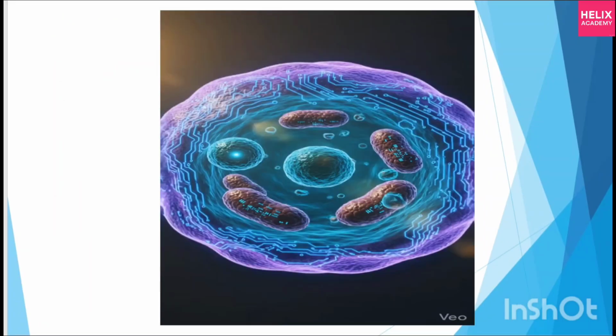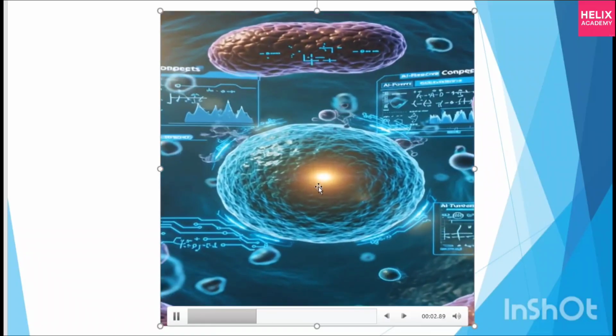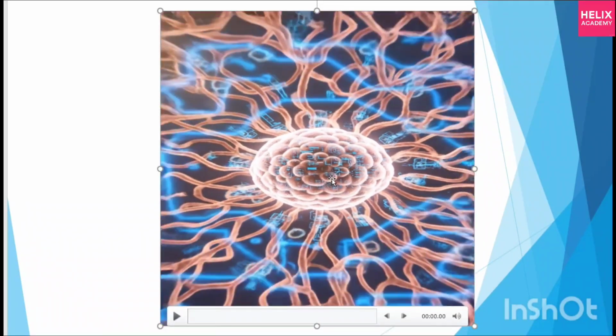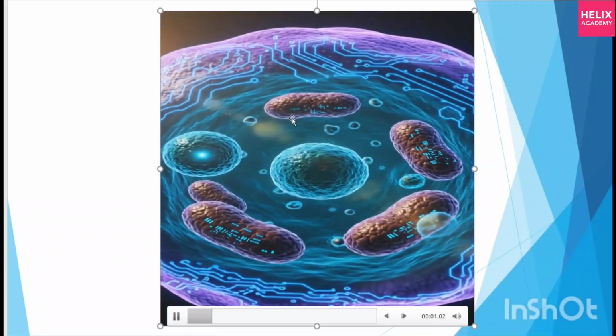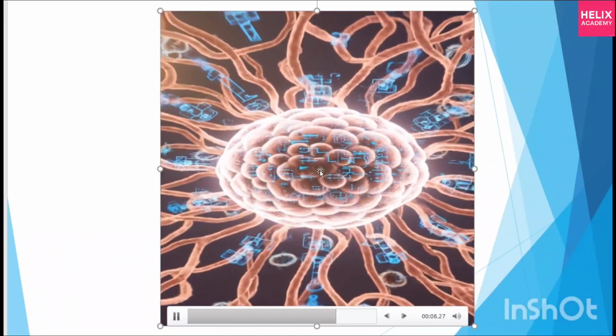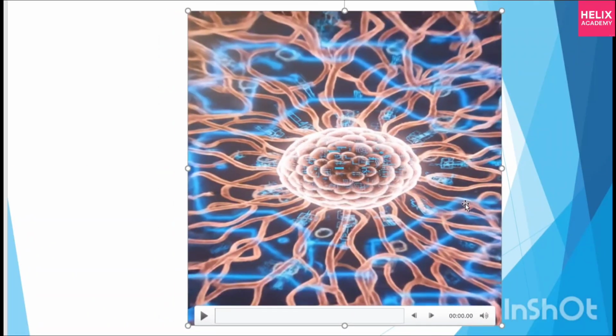Now see this one. This is the complex structure, right? See, I have entered inside the nucleus. Again I am saying, this is the cell, these are the organelles, this is the nucleus. When I go inside the nucleus, I see the main center, and these are the chromatins, genetic material. So see, how complex a structure the nucleus is.